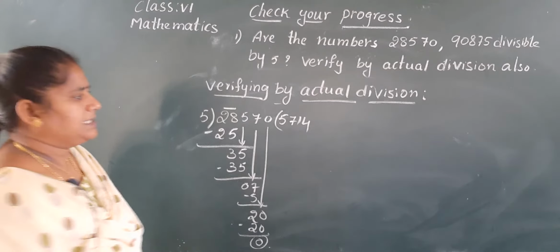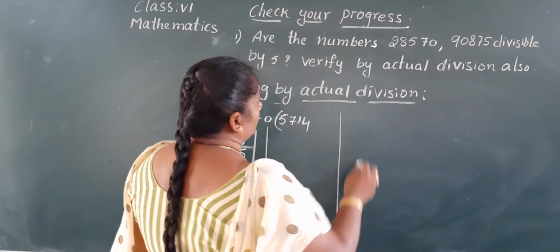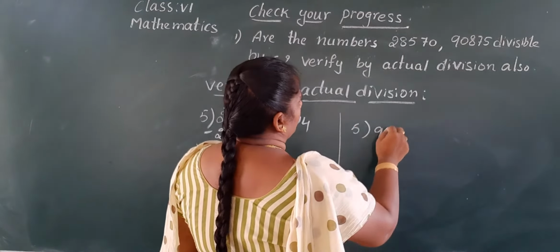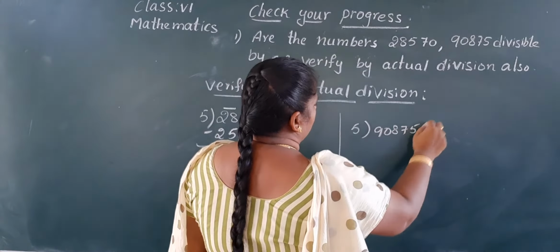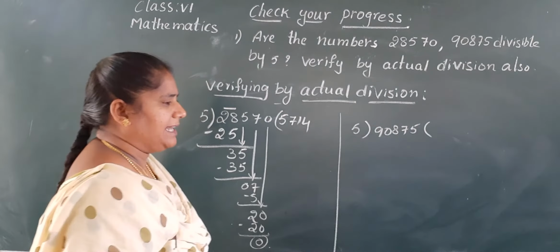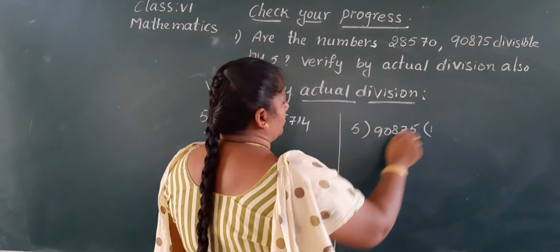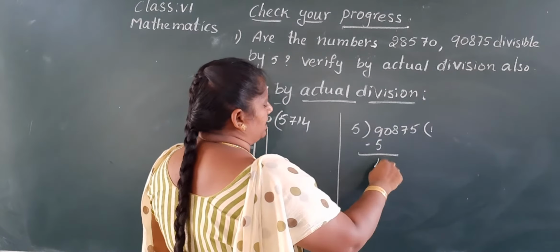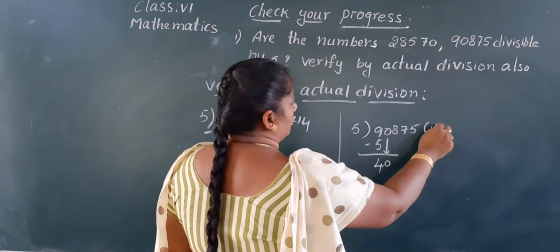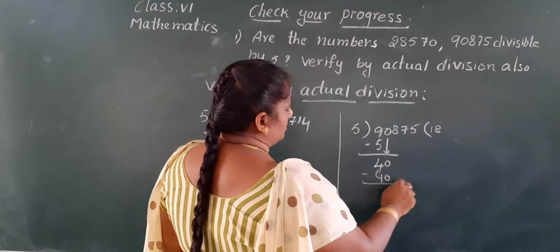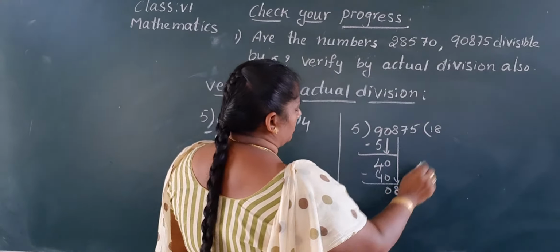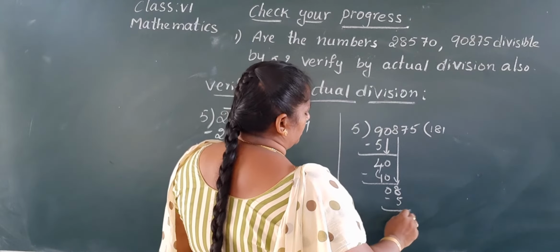Okay? Next we will check the other number also. Check it, Nana. 9. Yes, we'll take the nearest number. 5 ones are 5. 9 minus 5 is 4. Take down 0. 5 eights are 40. 0. Take down 8. 5 ones are 5. 3.